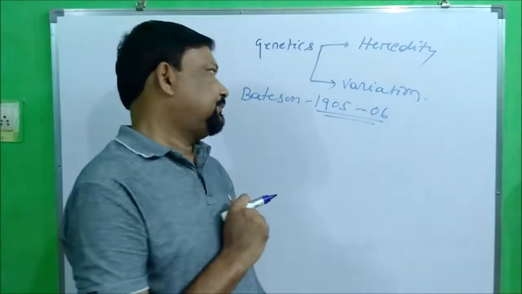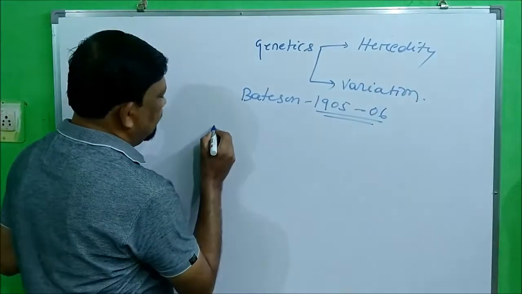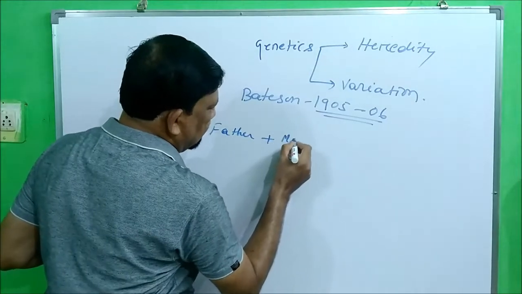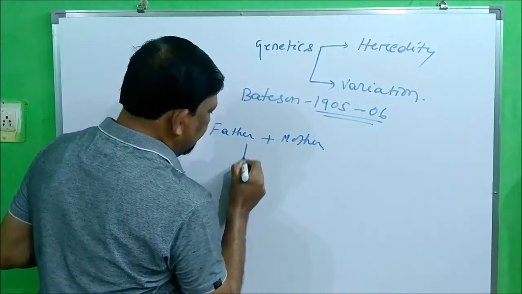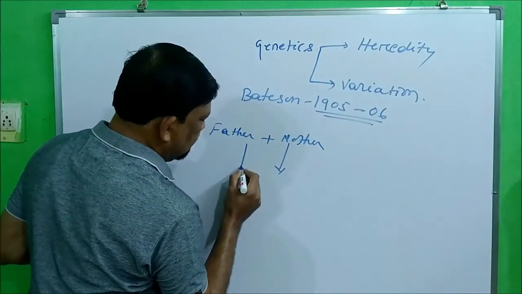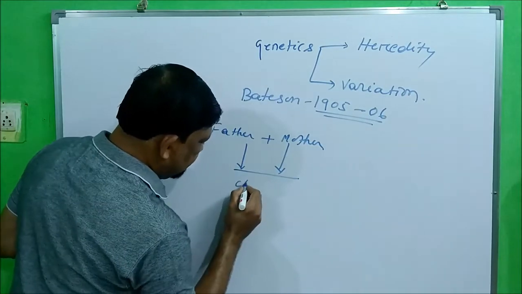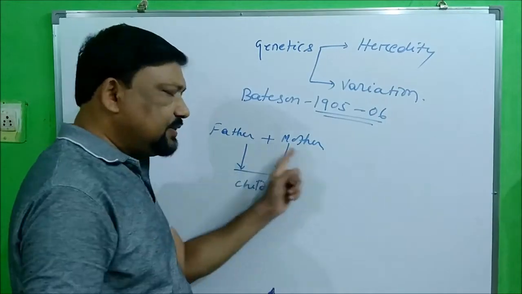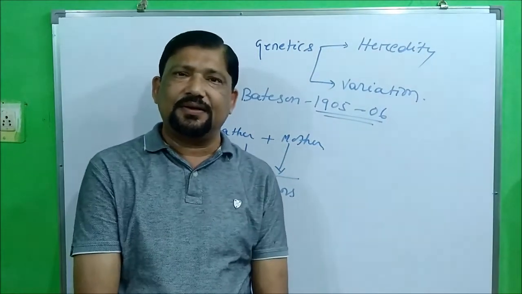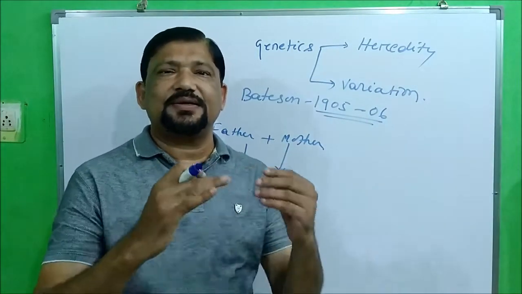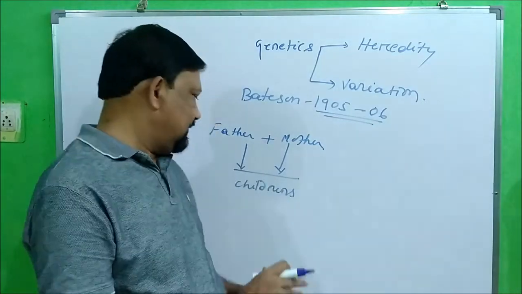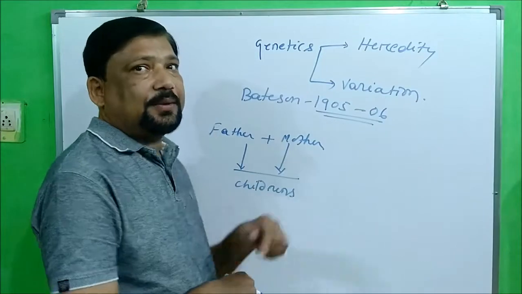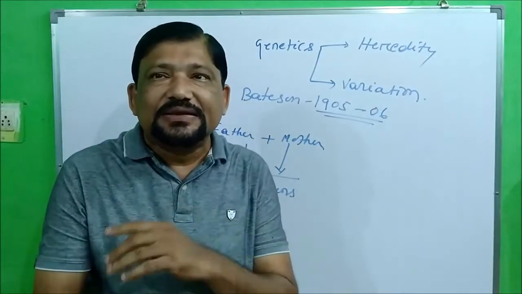You might have seen father, mother, their children. These children resemble their father and mother, right? So what are the similarities present between these children and their parents, or among the children?